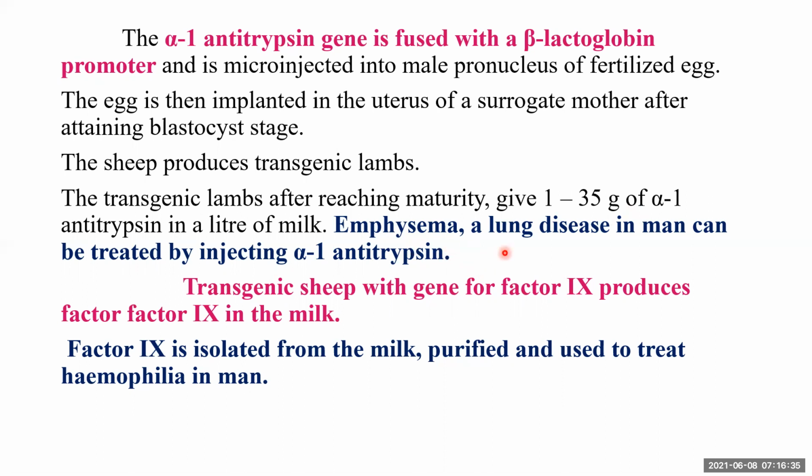Emphysema, which is a lung disease in man, can be treated by injecting this alpha-1 antitrypsin. So for treating this lung disease, emphysema, alpha-1 antitrypsin is going to help a lot. Transgenic sheep with factor 9 produce factor 9 in the milk, and this factor 9 is isolated from milk, purified and used to treat hemophilia in man, which is a genetic disorder. So the milk of the transgenic sheep can produce various pharmaceutically valuable products for treatment of various diseases or genetic disorders.